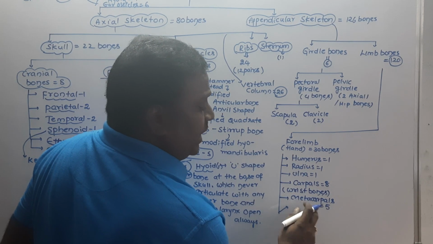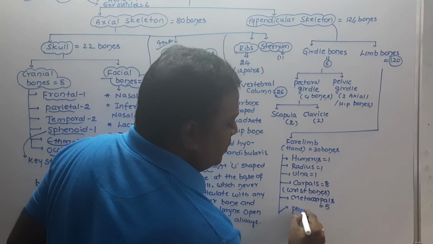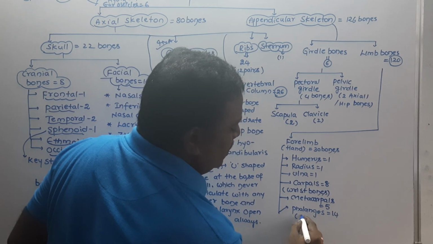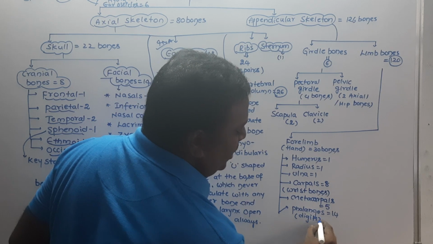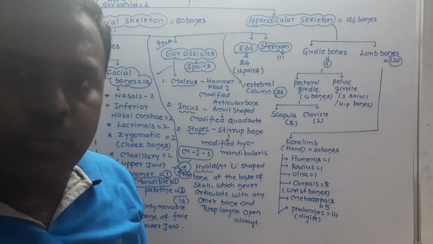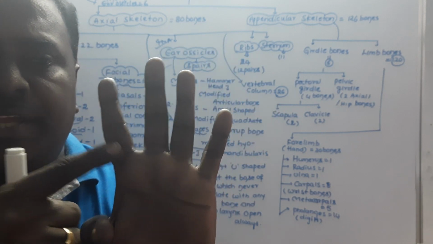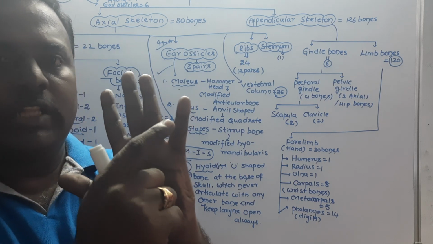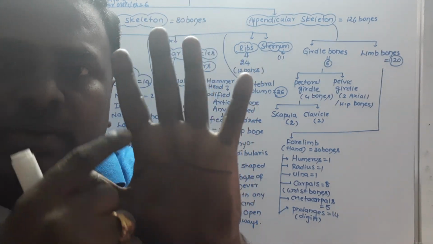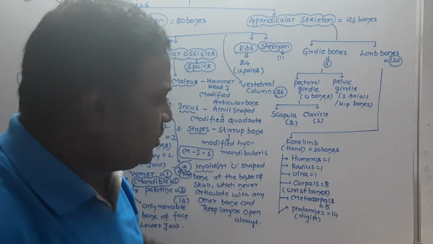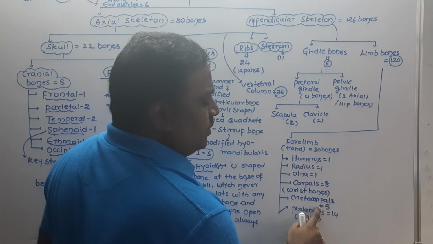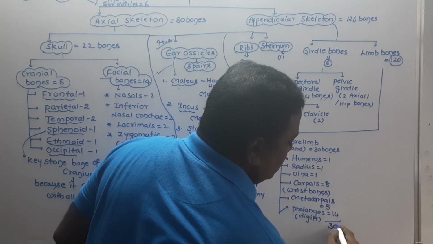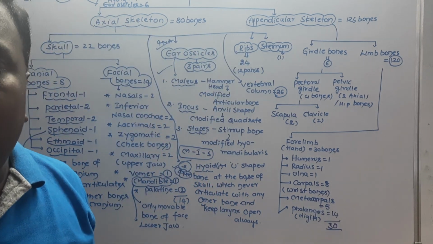And the last one is phalanges. I think everybody knows that phalanges are also called digits. The number of digits in one forelimb is 14. How can you say that the digits are 14? 1, 2, 3, 4, 5, 6, 7, 8, 9, 10, 11, 12, 13, 14. Thus 14 digits are present here. 14 plus 5, 19, plus 8, 27, 28, 29, 30. Thus 30 bones constitute one forelimb.